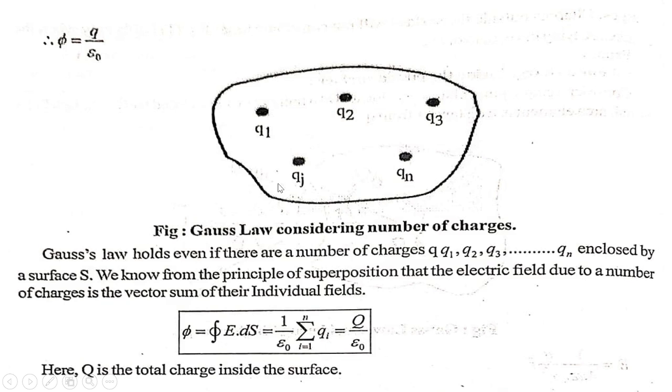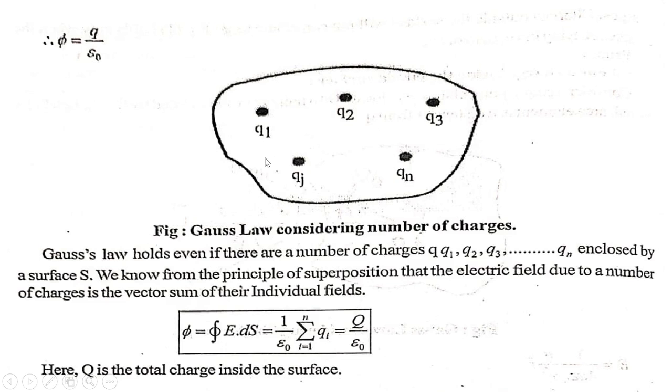So phi equal to closed integral E ds equal to 1 upon epsilon 0 summation of qi, i varying from 1 to n, that is equal to q upon epsilon 0. So here q is the total charge inside the surface as shown in figure.